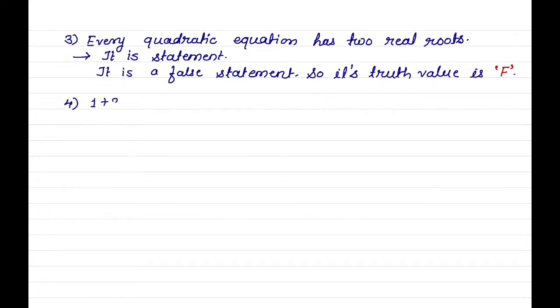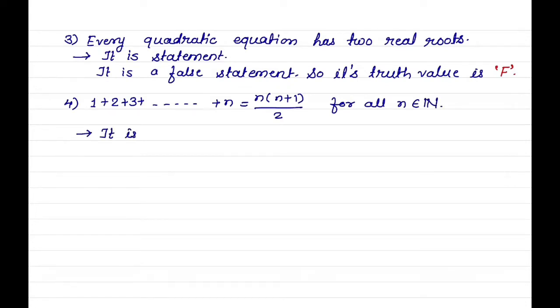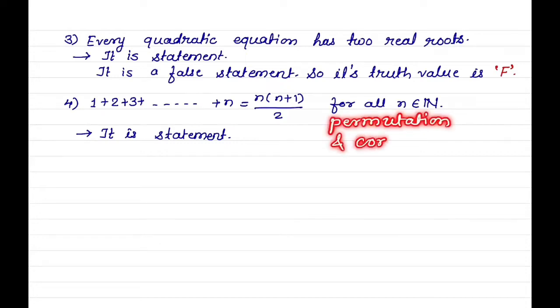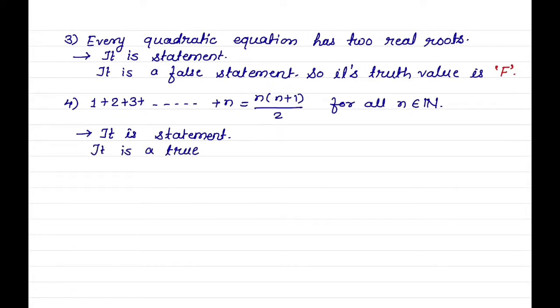Next example, 1 plus 2 plus 3 dot dot dot plus n is equal to n into n plus 1 upon 2 for all n belonging to N. Yes, it is a statement. In 11th standard, we have studied this result in permutation combination and we know it is true. It is a true statement.